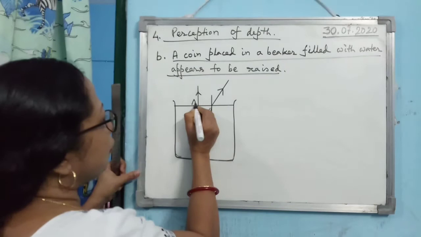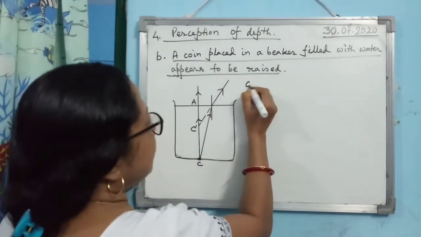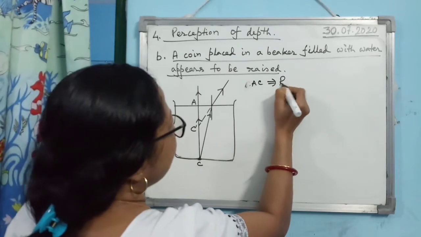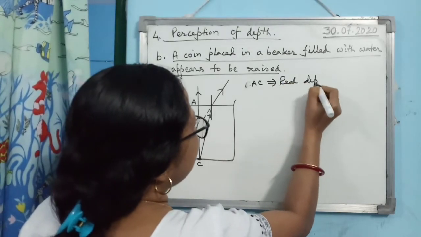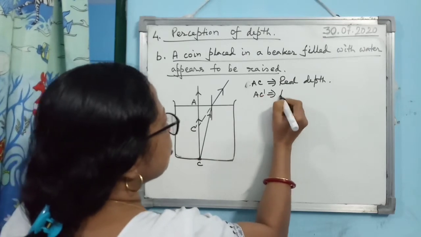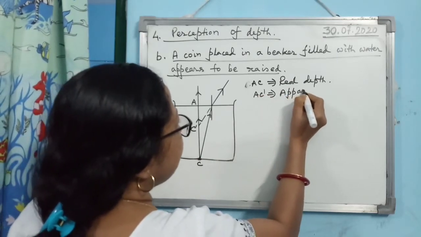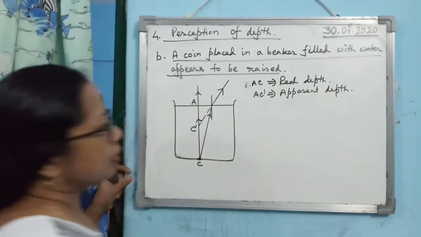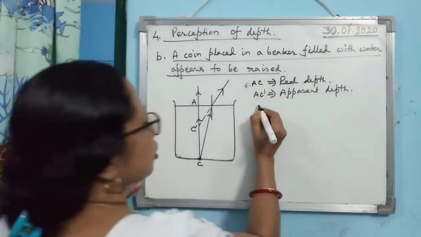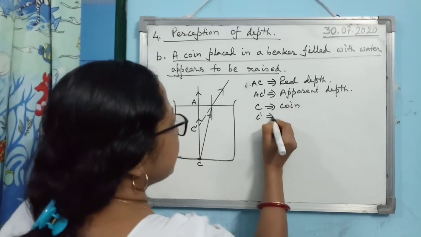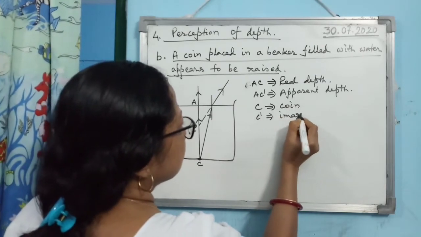So if you name the figure like this, then AC is the real depth of the coin, whereas AC dash is known as the apparent depth of the coin. Or you can write like this also, C is the coin and C dash is its image.